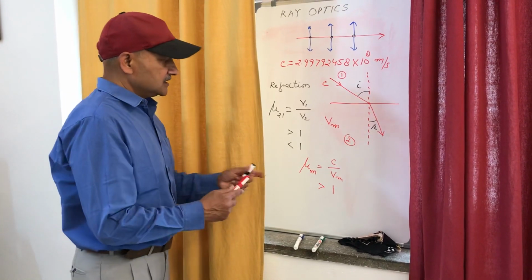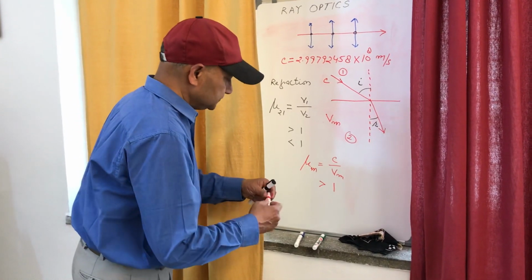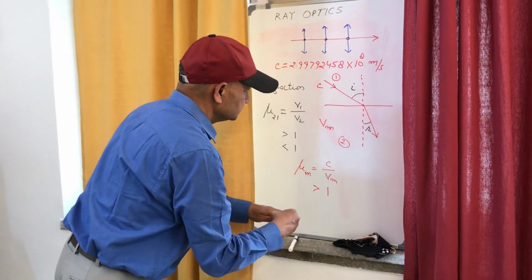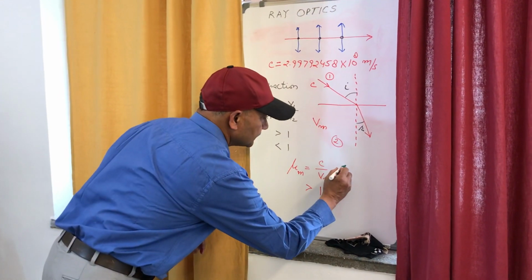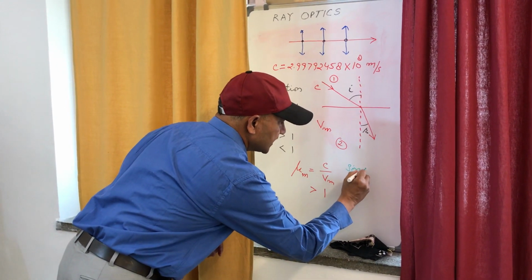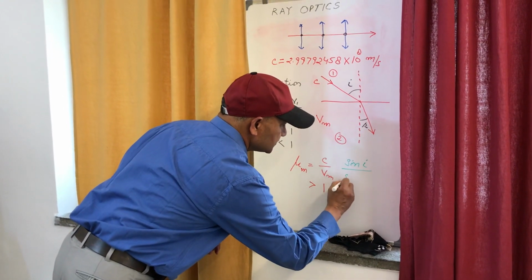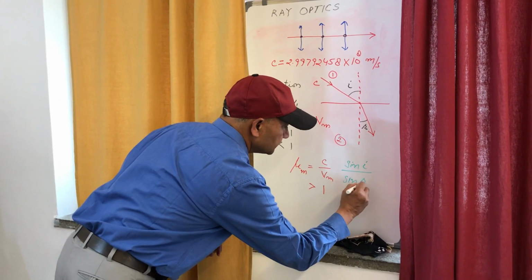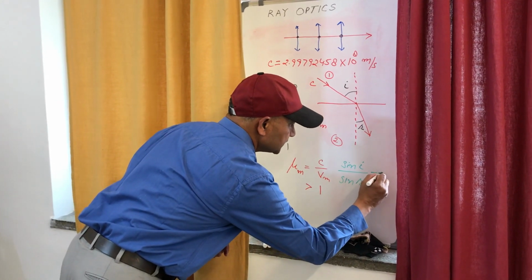That is, according to the second law, sin i upon sin r is constant.